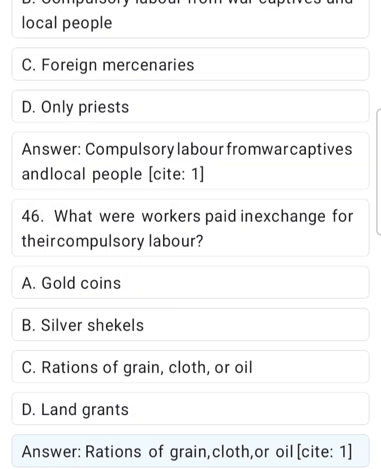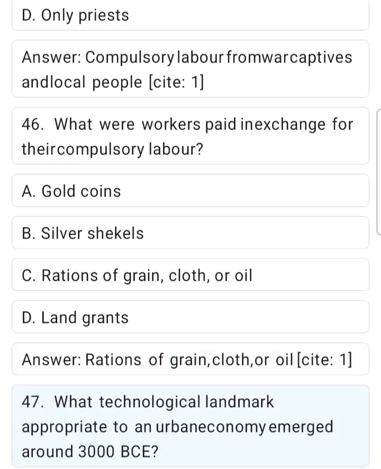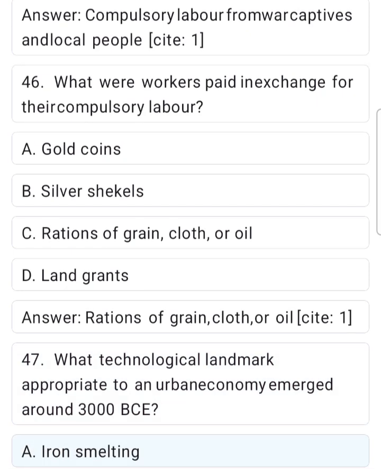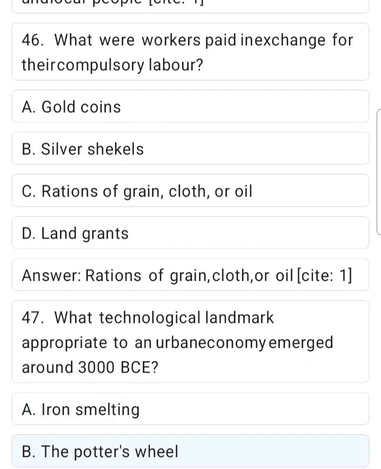Site 1. 47. What technological landmark appropriate to an urban economy emerged around 3000 BCE? A. Iron smelting. B. The potter's wheel. C.